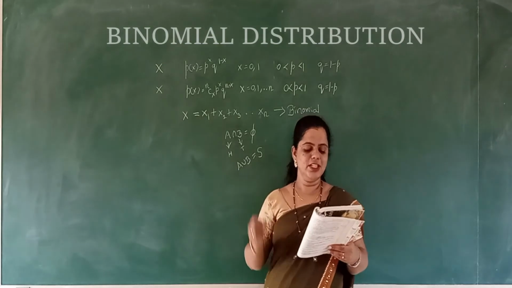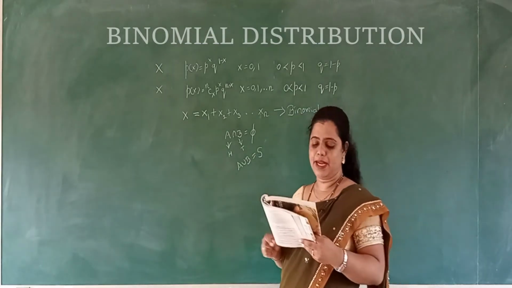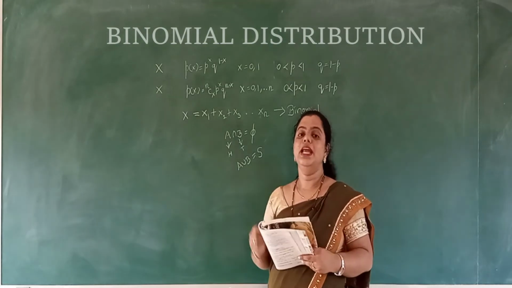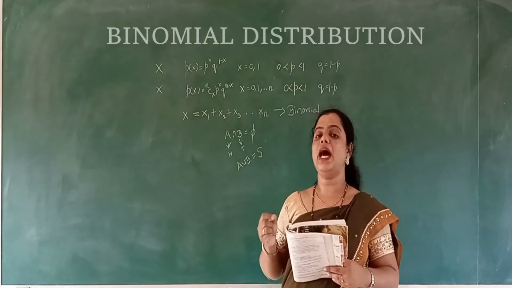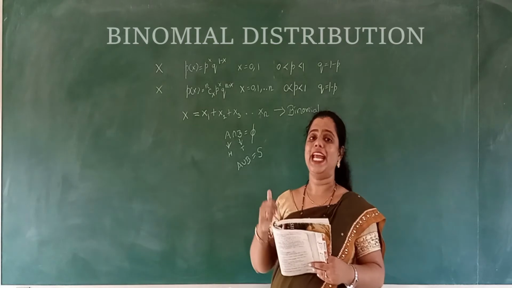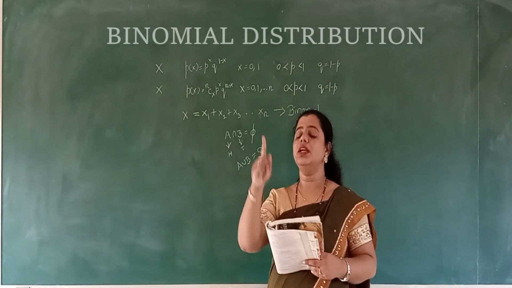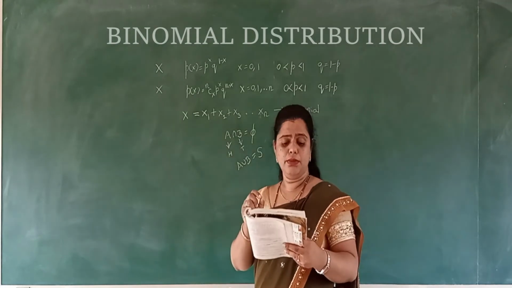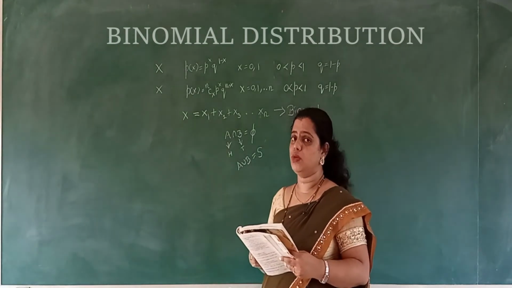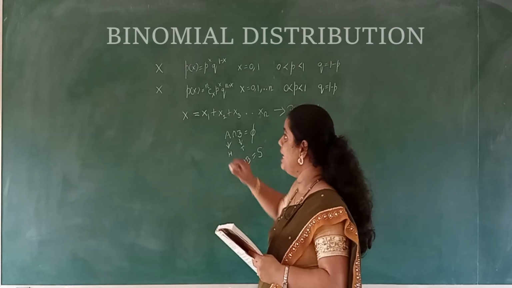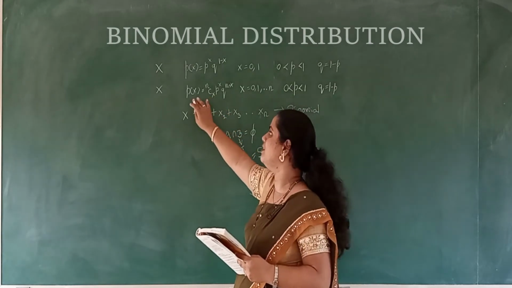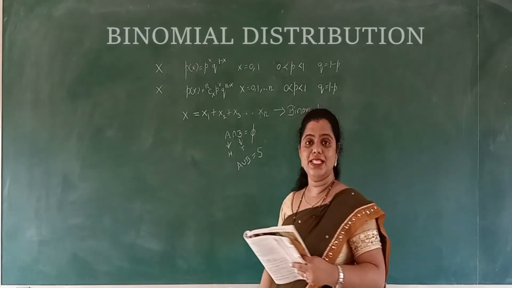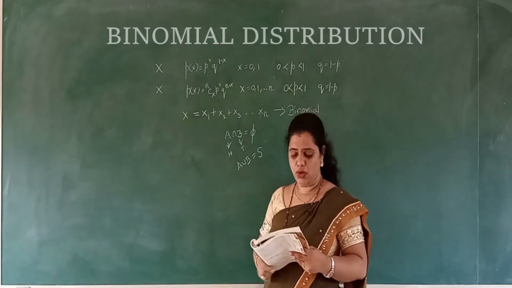Now the binomial distribution is written with the parameters n and p. Now you came to know that the parameters of the binomial distribution are n and p, and you have learned another feature, that P of x is equal to nCx p to the power x q to the power n minus x. Two features we have already learned.